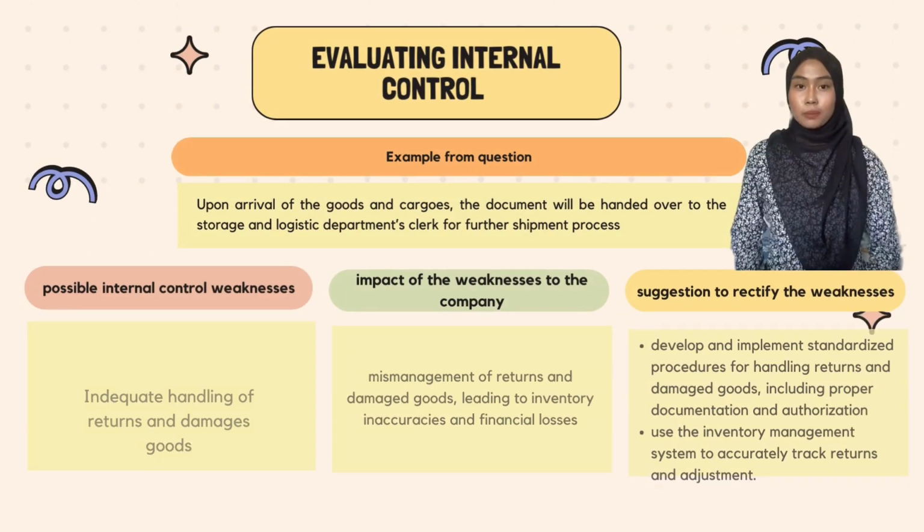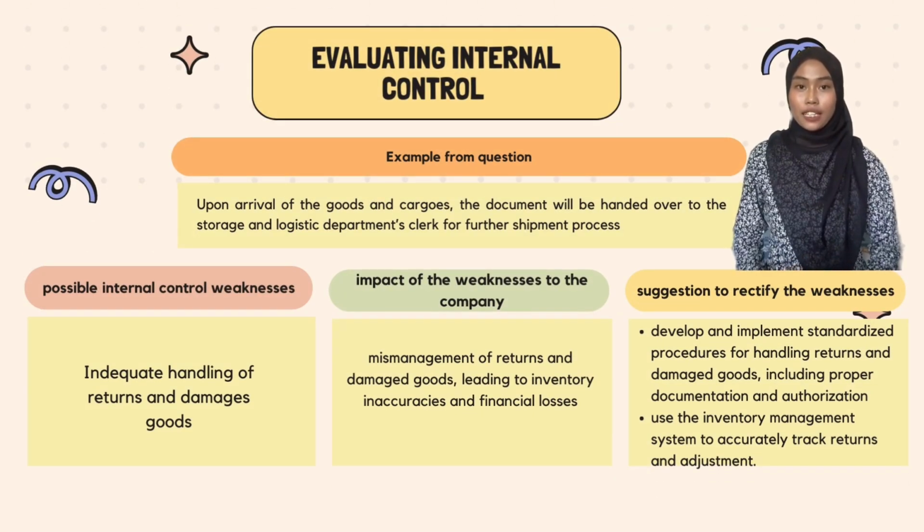The last example from question: upon arrival of the goods and cargoes, the document will be handed over to the storage and logistic department clerk for further shipment process. Possible internal control weakness is inadequate handling of return and damaged goods.